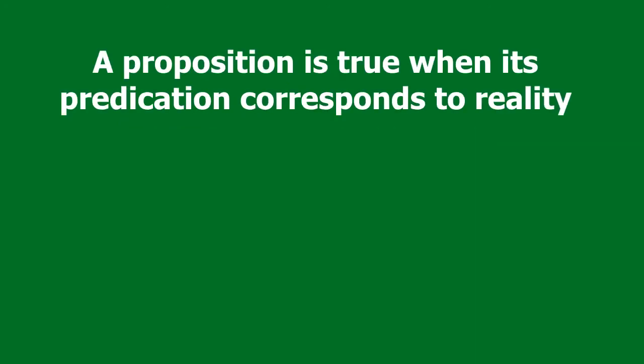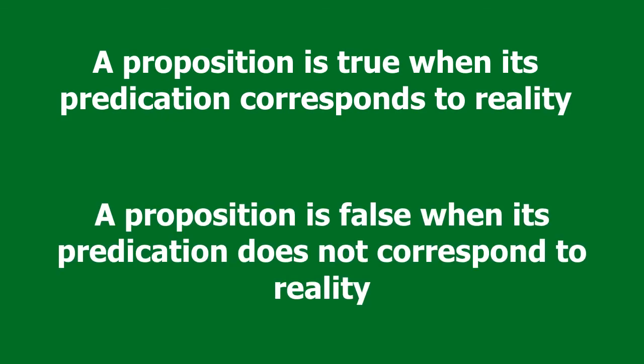So the scholars of Islamic logic say that a proposition is true when its predication corresponds to reality, and it's false when its predication does not correspond to reality.